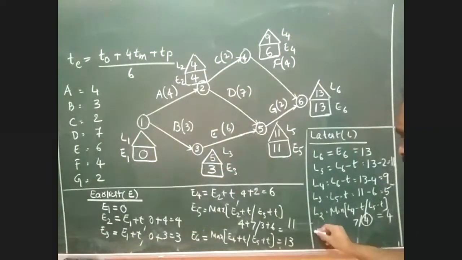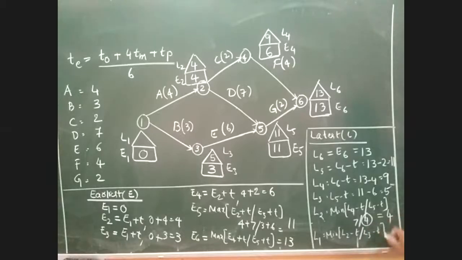Now we'll come to the last value, L1. Can anybody please tell me what L1 is now? Burst event, sir. Again, it's a burst event, so we have the same type of equation here. We can write it as the minimum of, which are the two possibilities here? L2 minus T, or L3 minus T.